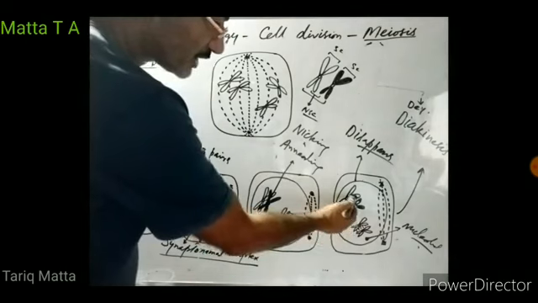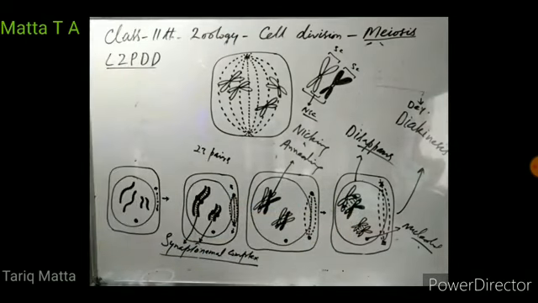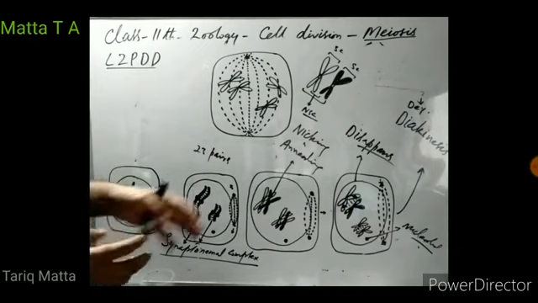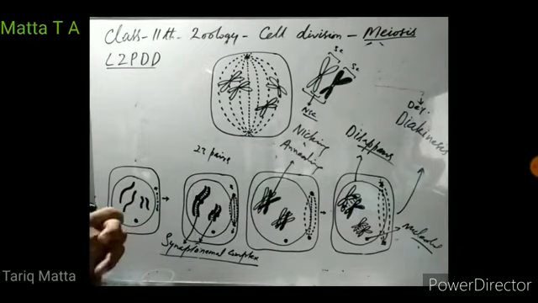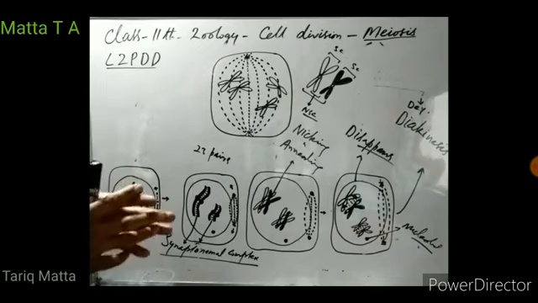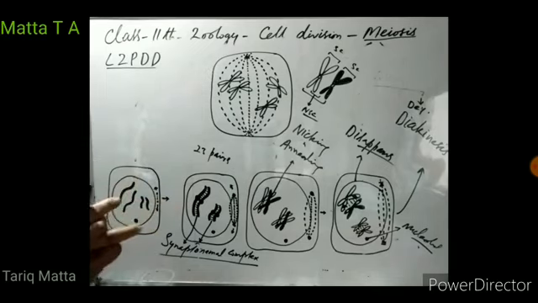So there is exchange of gene segments between the non-sister chromatids of homologous chromosomes. This process of exchange of gene segments is known as crossing over. So crossing over occurs, and this is the reason for variation in sexually reproducing organisms, right?